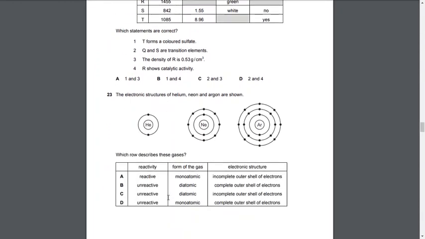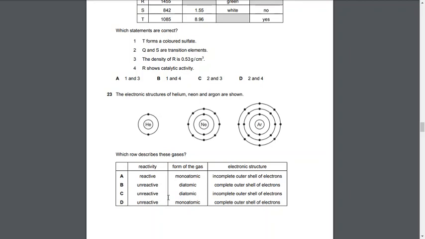So moving on to question number 23, the electronic structures of helium, neon and argon are shown. Which row describes these gases? First of all, helium, neon and argon all have a complete octet. They are noble gases, so definitely none of them are reactive, so A is not the right answer. Coming to B, C and D, any one of them could be right when talking about reactivity. Then we'll go to the form of the gas. They do not react, so they are always in monoatomic form, so it's D.